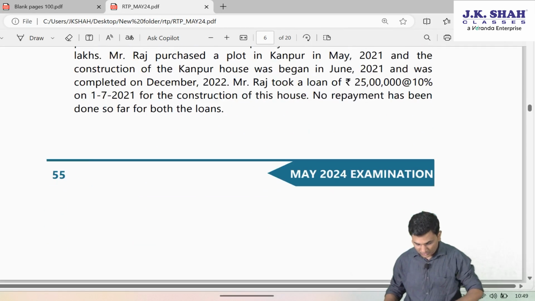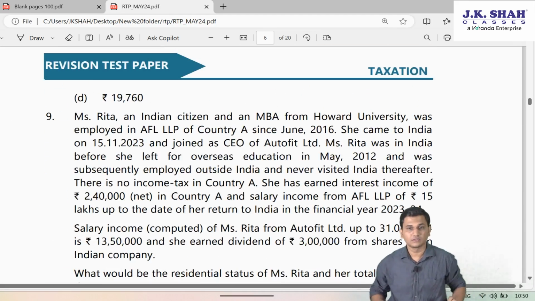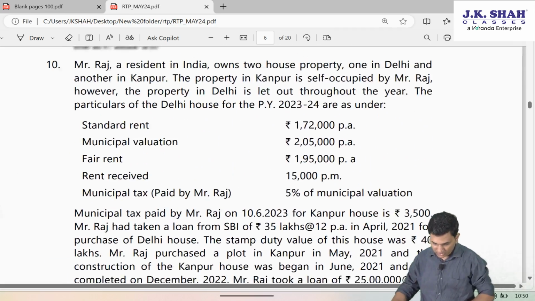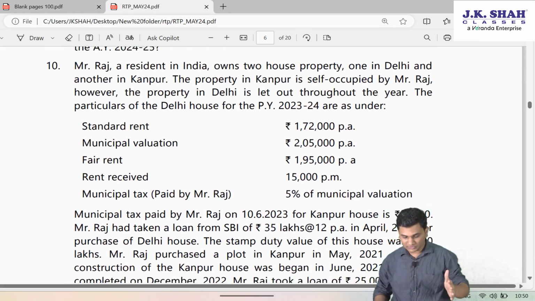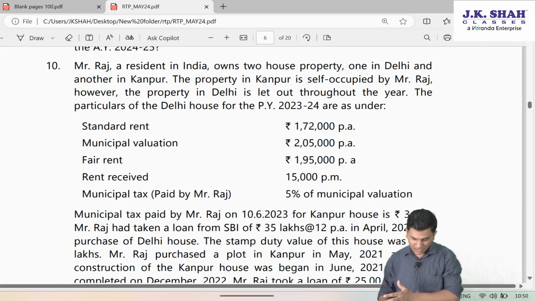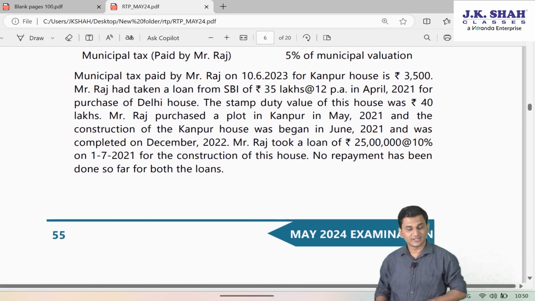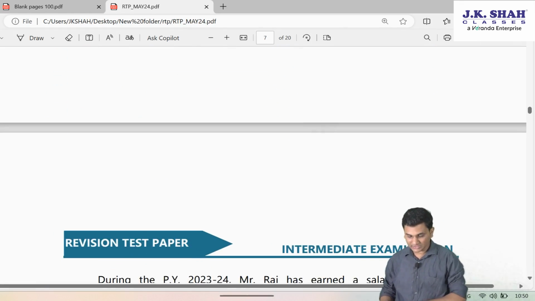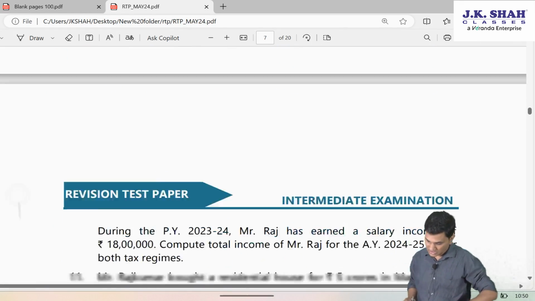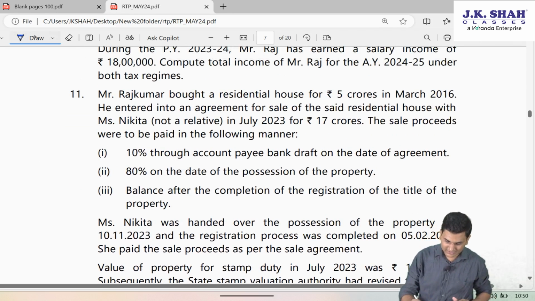Yes, let's continue now. So we had seen till question number 10. Question number 10 was talking about Mr. Raj, wherein he was having 2 house properties. One was a self-occupied property, one was a let-out property. In this question, we had seen the adjustment of 80EE, which was available for a let-out property. Now let's proceed further. The next question, that is question number 11.